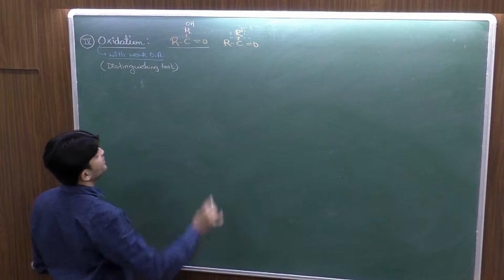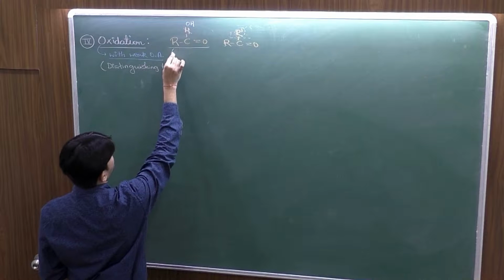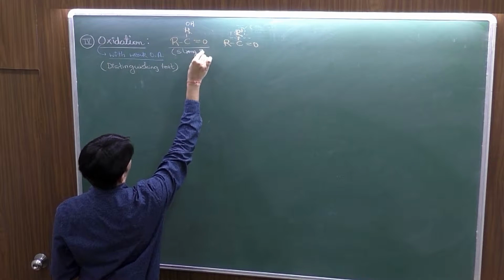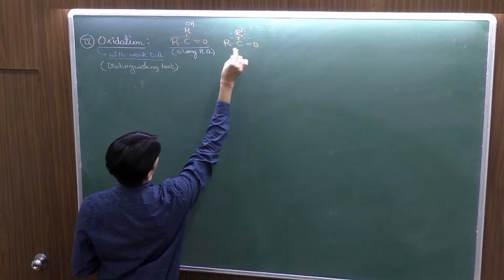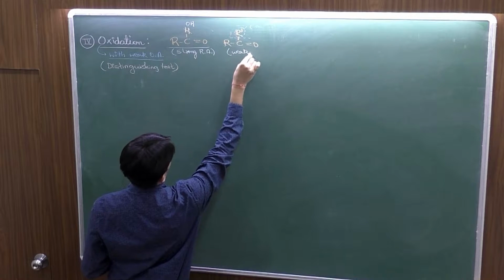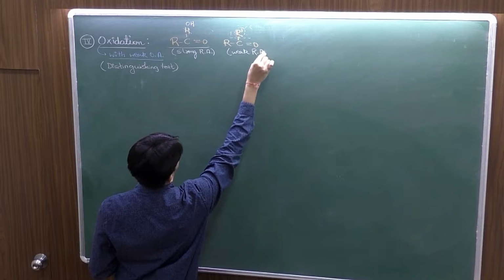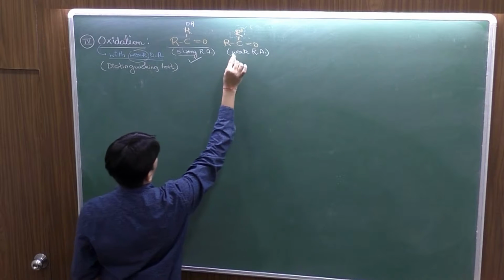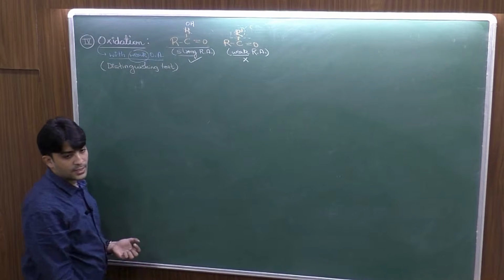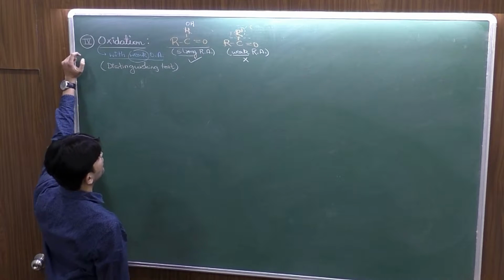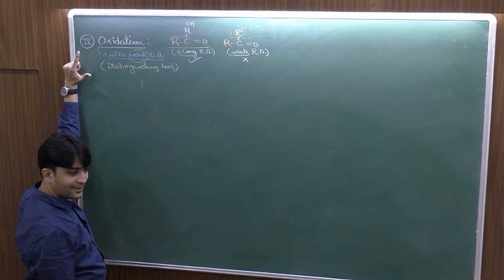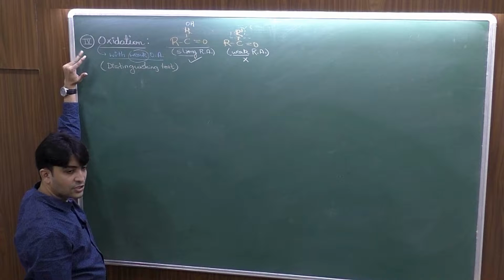Clear with that? Now since aldehydes undergo easy oxidation, that is why they could be termed as strong reducing agents. Ketones are difficult to oxidize, so they will be weak reducing agents. So if I have a weak oxidizing agent, it can affect the strong but not the weak, and that's the concept. Okay? Now three of the weak oxidizing agents which are used for differentiation are Tollens, Fehling's and Schiff's. Tollens reagent, Fehling's reagent and Schiff's reagent.